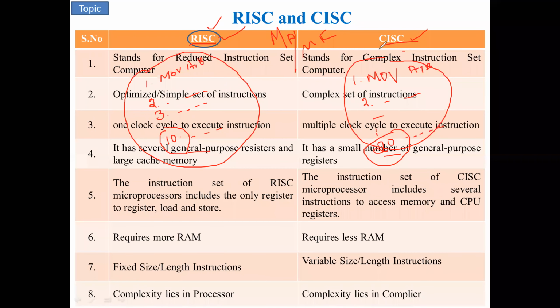That's why we say a processor that takes these many steps has a complex instruction set, and a processor that uses only 10 instructions to do any application operation has a reduced instruction set.